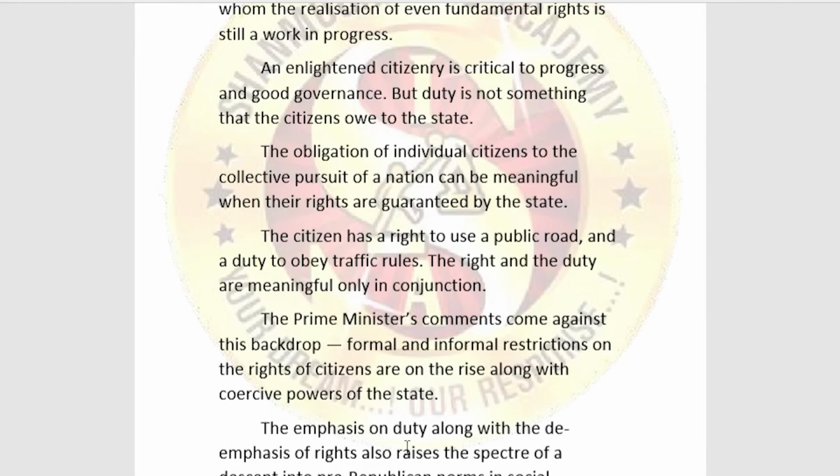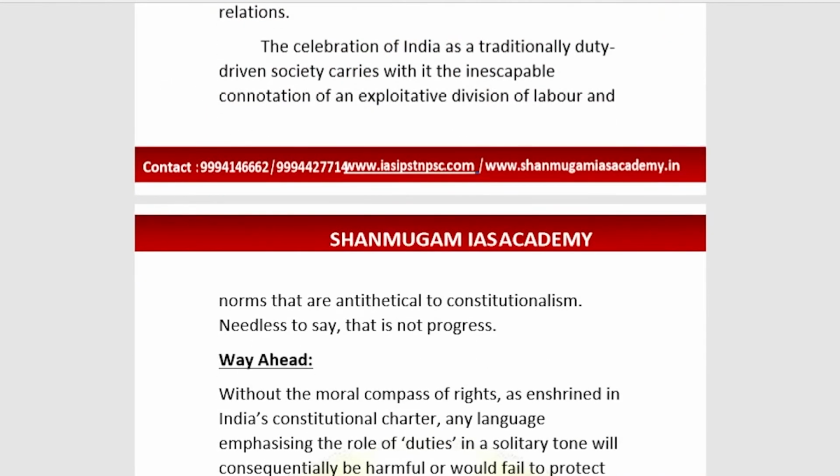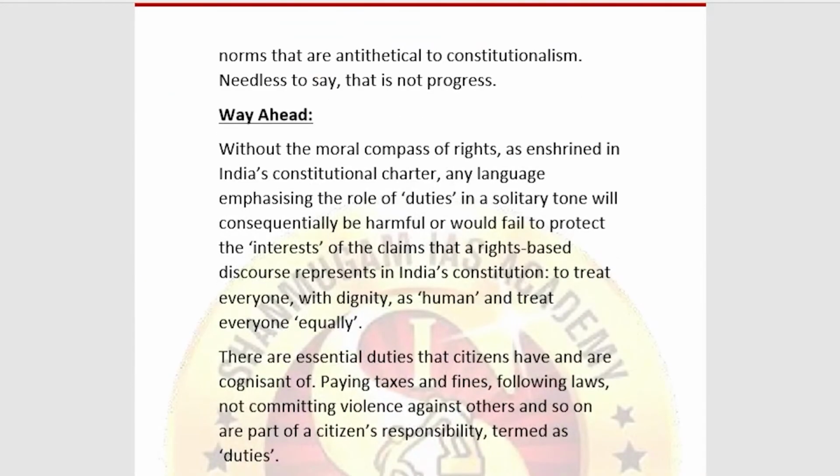The emphasis on duty along with the de-emphasis of rights also raises the specter of dissent in pre-republican norms. And what are the way ahead steps we can take? Without the moral compass of the rights as enshrined in India's constitutional charter, any language emphasizing the role of duties will consequently be harmful or would fail to protect the interest.